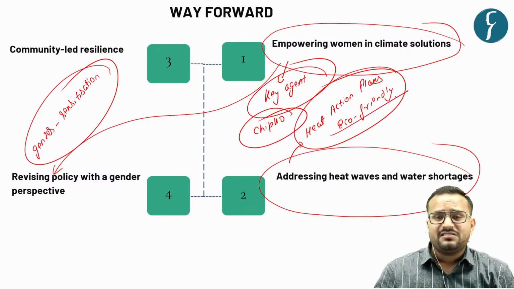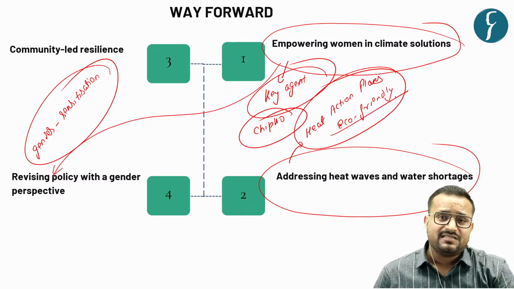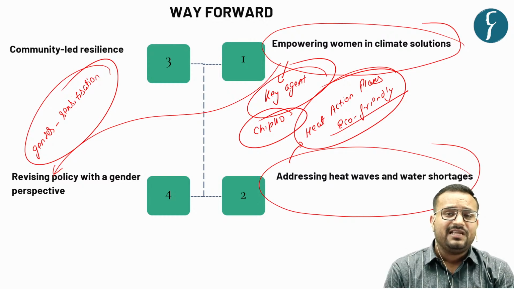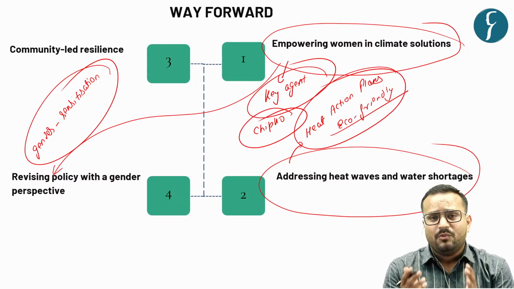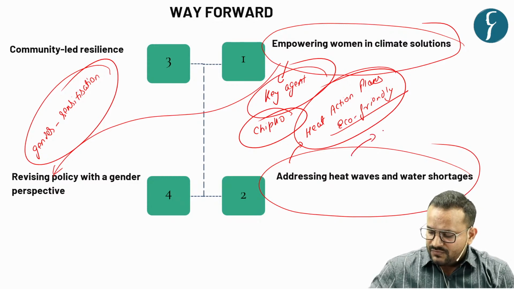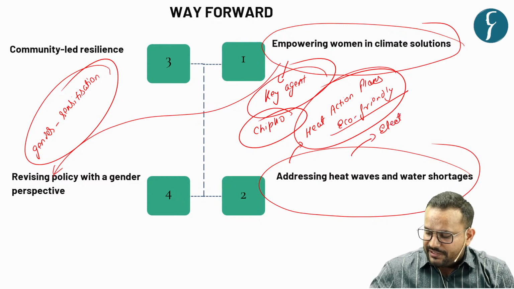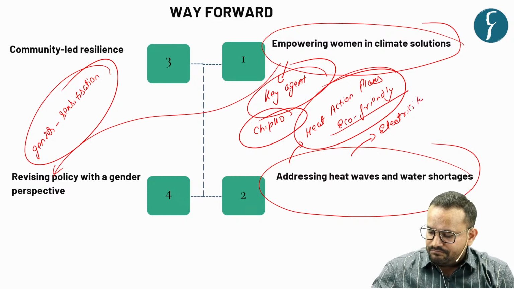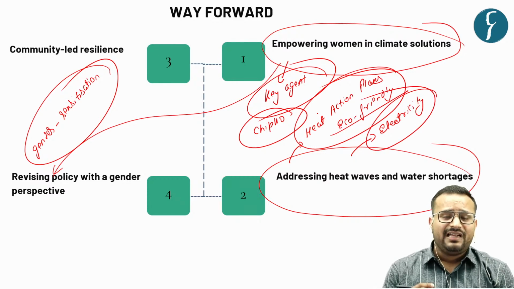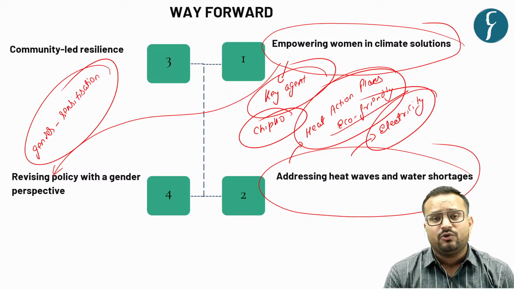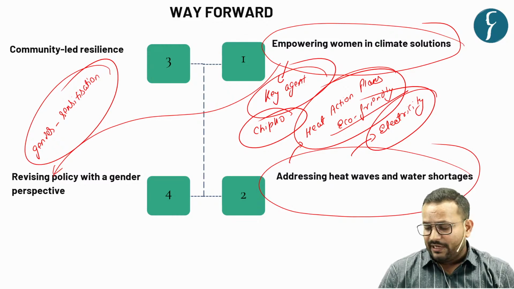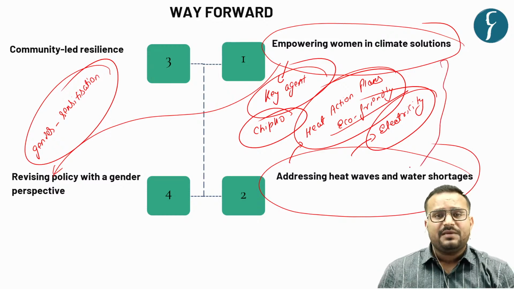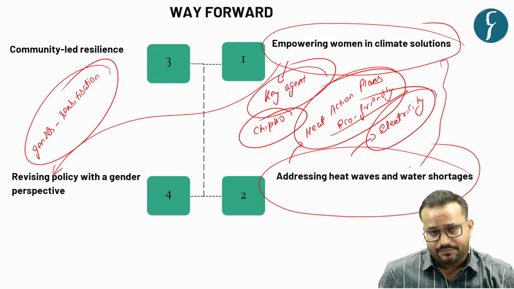Eco-friendly cities means the green-blue spaces concept that has developed, whereby more green cover and all those things should be promoted in the cities. Then electricity should be provided 24 hours, so that they are able to run their cooling appliances. So these are some of the steps. You can read other steps also in the PDF.